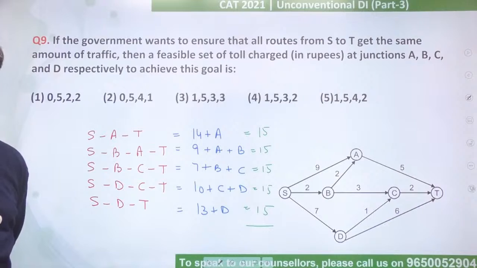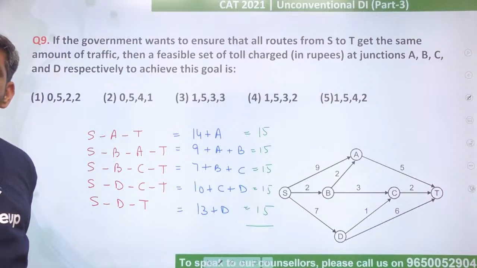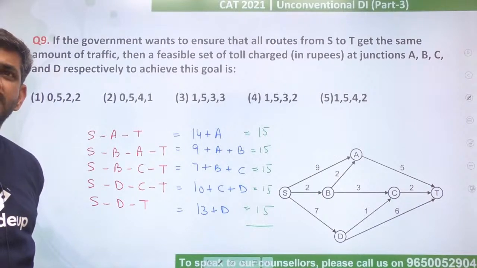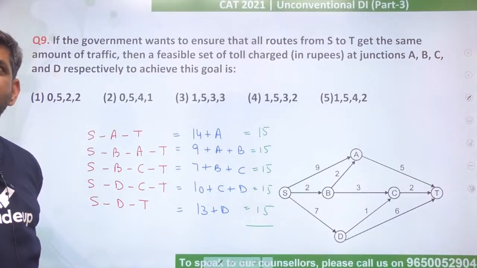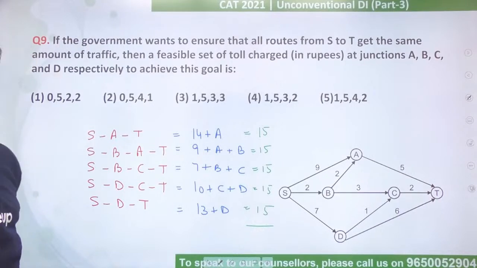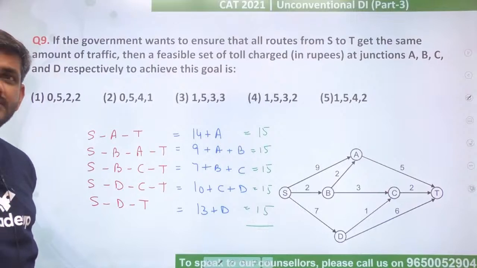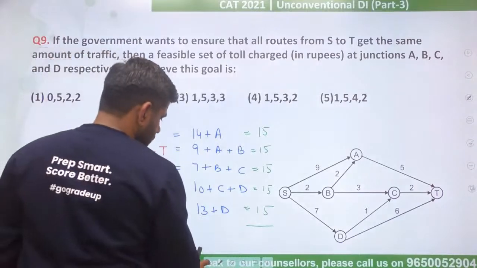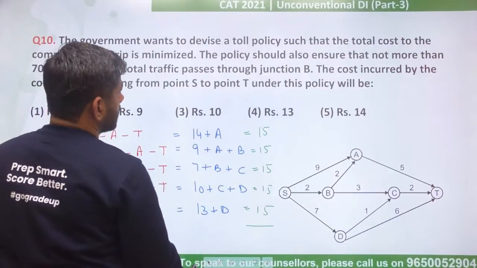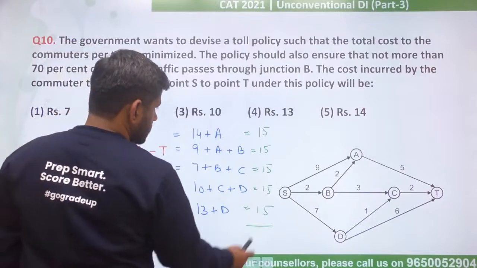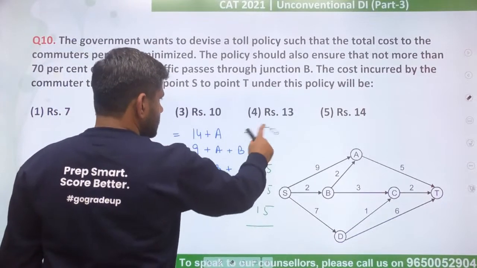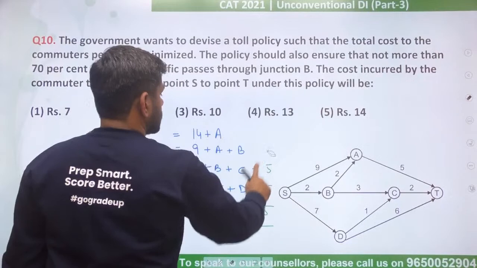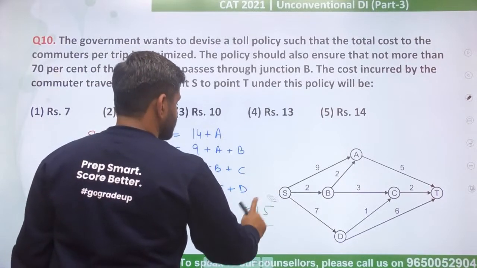Right? Manisha said 4. Kriti said 4, Anjana Vinod said 4, Swarna said 4, Dharti 4, Kalash 4, Colette 4. All of you got it correct now. Omkant Giri also says 1532. That's absolutely correct. Rinki says 4. This was an easy question. Should have been done by all of you, in my opinion. And then we come to the last question now of this set. Question number 10 for the day.